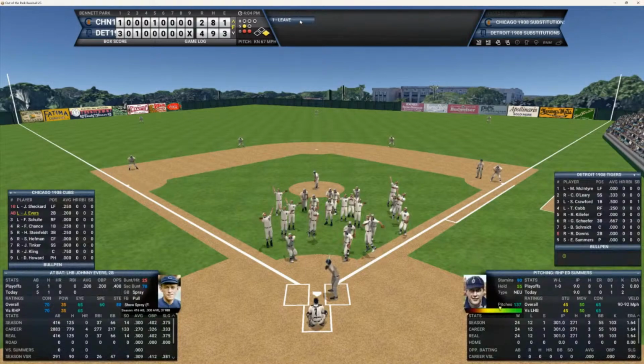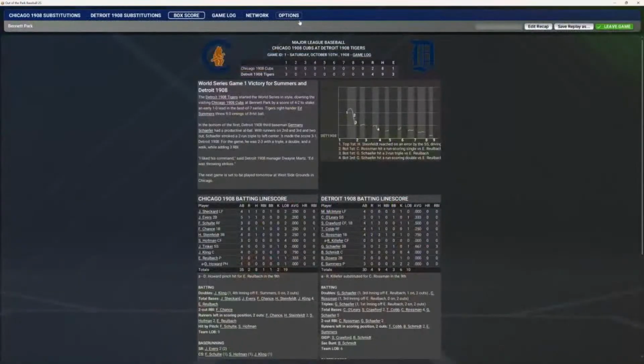Take a look here at the box score. And the Tigers started the World Series in style, beating the Cubbies at Bennett Park for a score of 4-2 to take an early 1-0 lead in the best of 7. Tigers pitcher Ed Summers throws 9 innings of 8-hit ball, as Hunter joins us here.